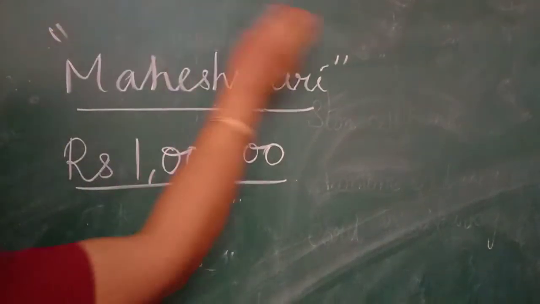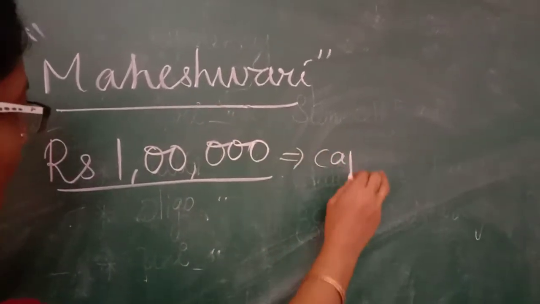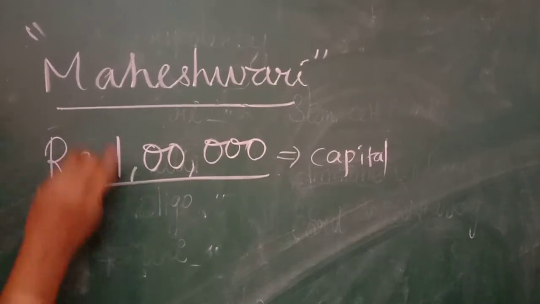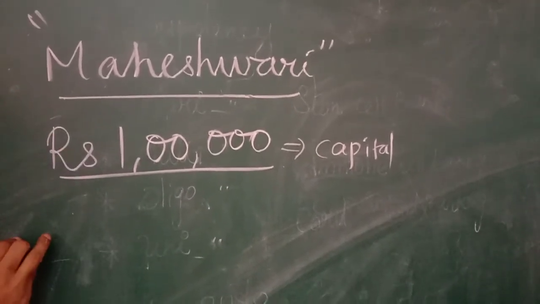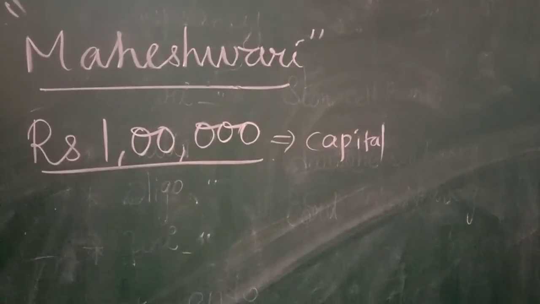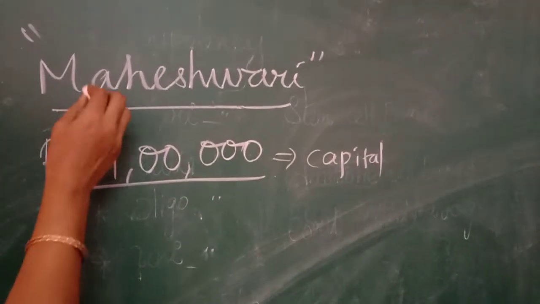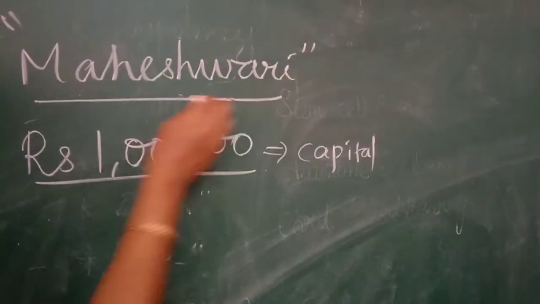A person called Maheshwari has a capital of rupees 1 lakh. So she is going to start a business. What kind of business? I will tell you the meaning of the sole proprietor. It is a business managed and controlled by a single individual.